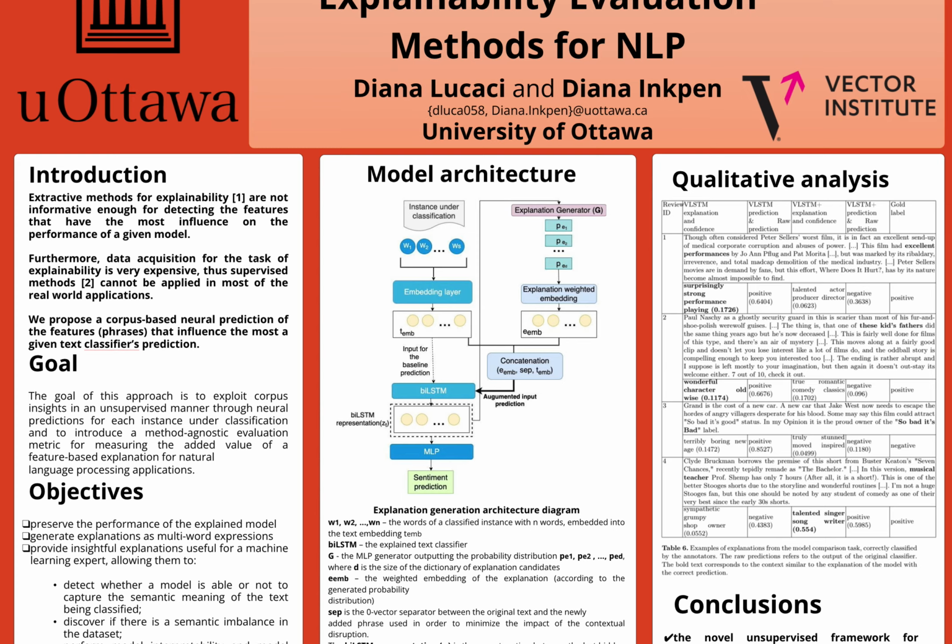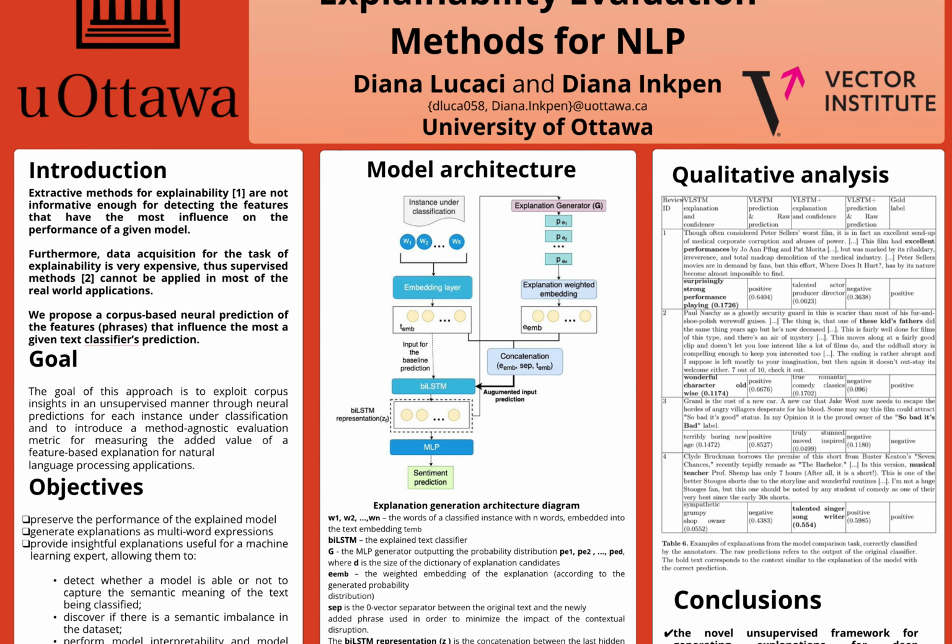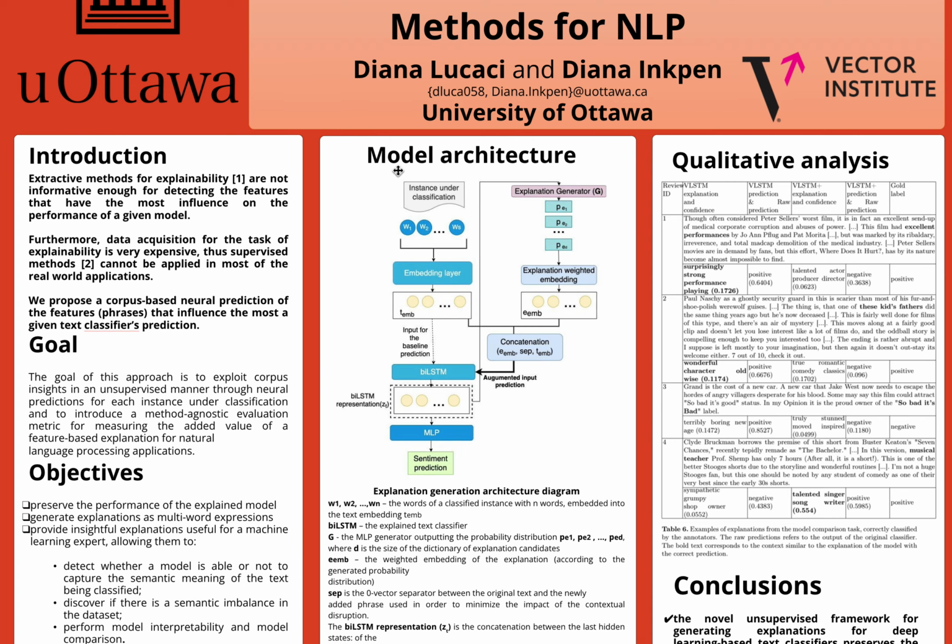The model architecture's diagram depicts how the two models work together. Firstly, the instance under classification is passed through the BiLSTM model, outputting the first sentiment prediction. The BiLSTM representation is fed as input to the generator, which outputs an explanation, and the explanation, when concatenated with the original text, is passed again through the original model, outputting a second prediction.